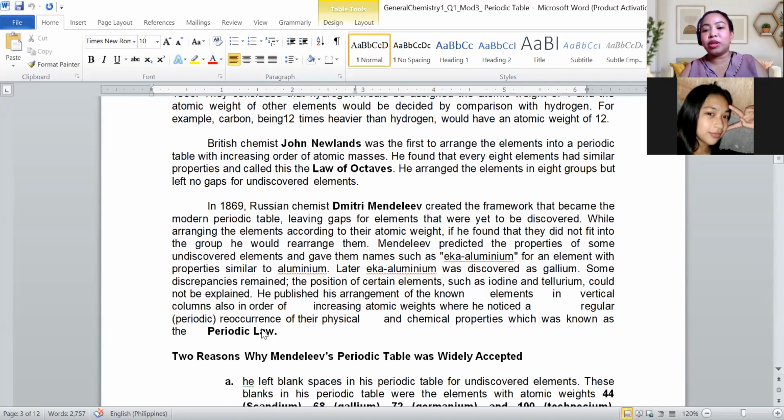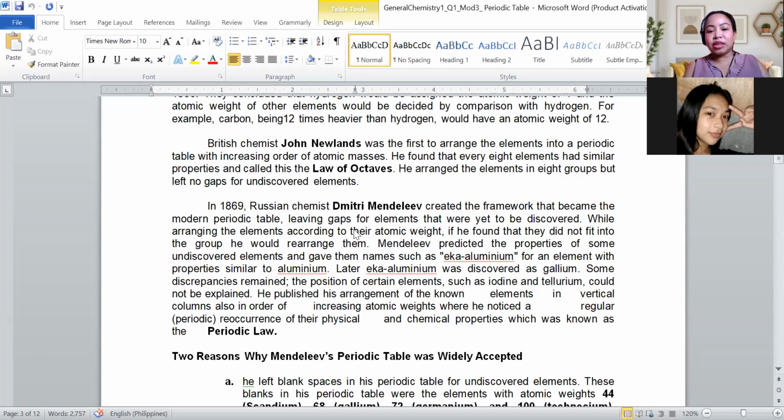Nganong nahimong controversial? Ako ang gipa-search sa inyong article, nganong nahimong controversial si John Newlands at Dmitri Mendeleev. Dmitri Mendeleev is the father of the periodic table. Siya ang naghimo, siya ang gi-credit sa periodic table nga itong gigamit now. Pero parehas man actually. Lain lang og term ang ilahang na-discover pero parehas og context. Diba ang law of octaves, after every 8 elements, nag-repeat ang iyahang properties, which is true. Gitawag na siya octet rule. The same is true with the periodic table. After 8 elements, nagbalik ang iyahang property.